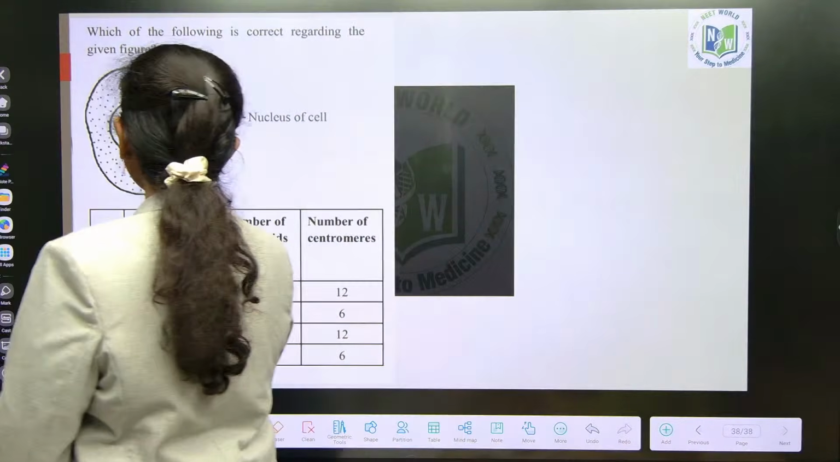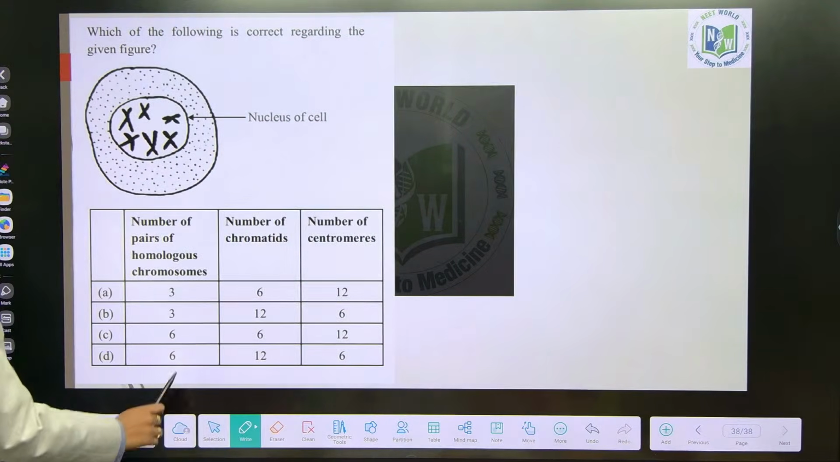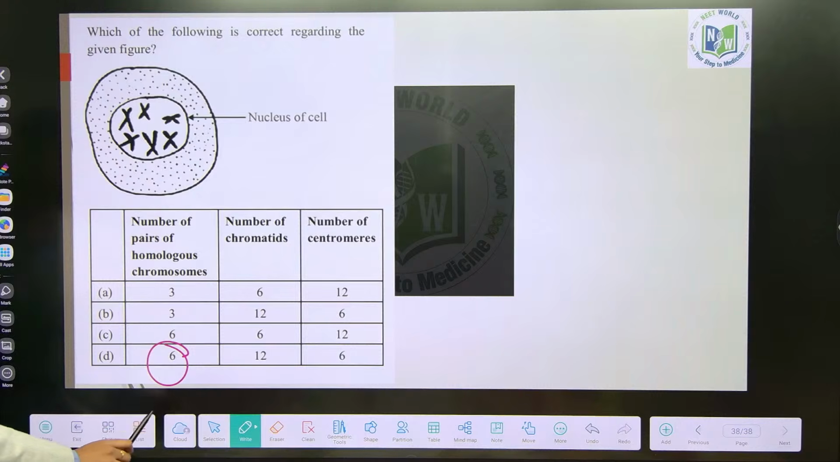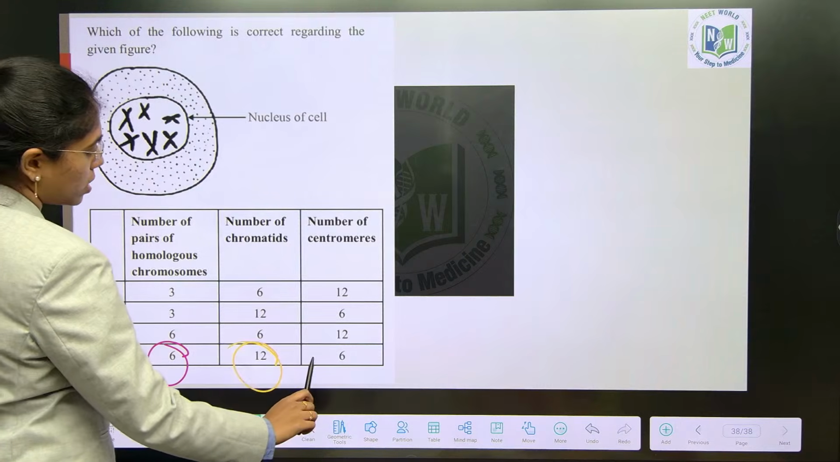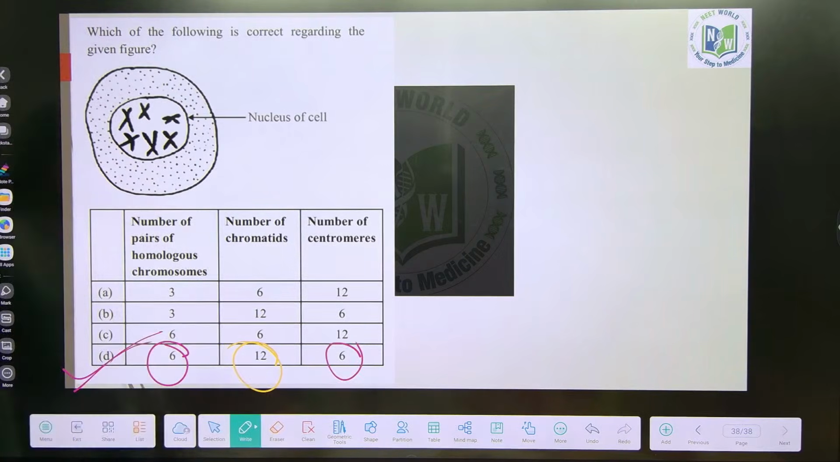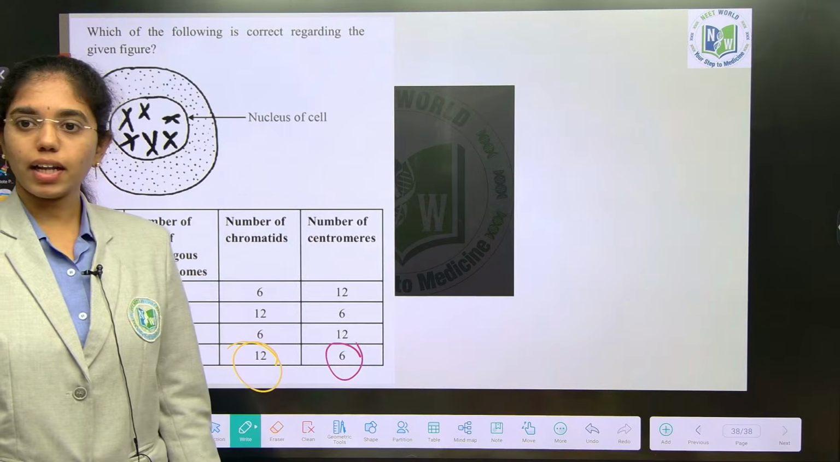How many pairs of homologous chromosomes are there? 6. How many number of chromatids? 12. Number of centromeres? 6. Understood? Got some confidence? Yes.